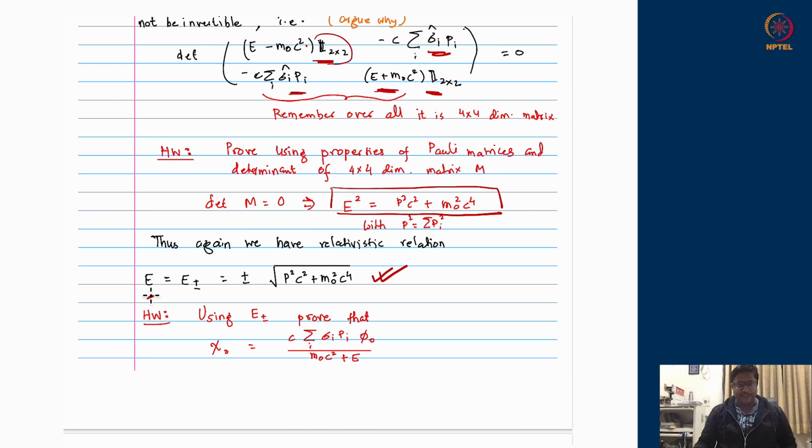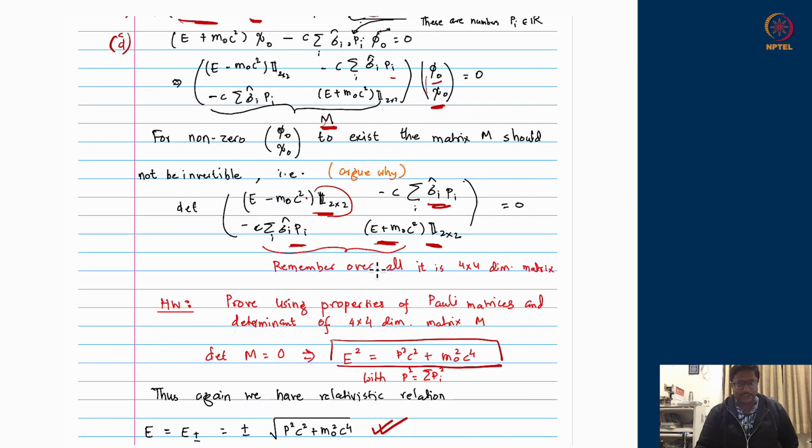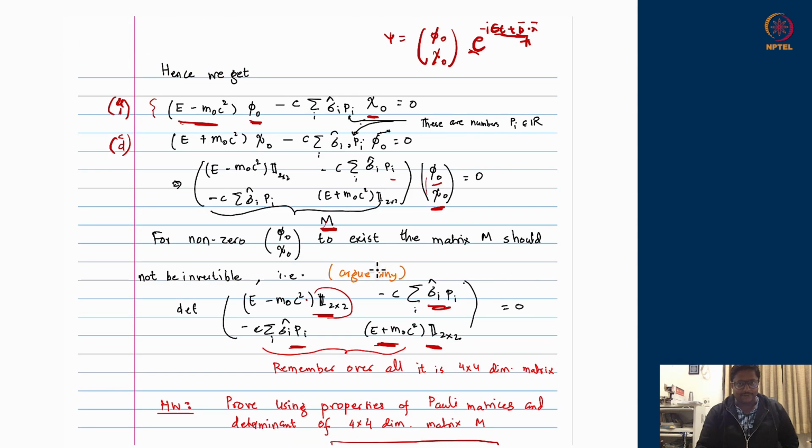Okay. Now, if this is true, once we have known that E is plus minus of the same previous quantity, then it is easy to prove from the first equation how chi naught is related to phi naught.